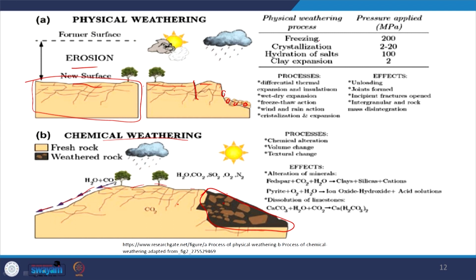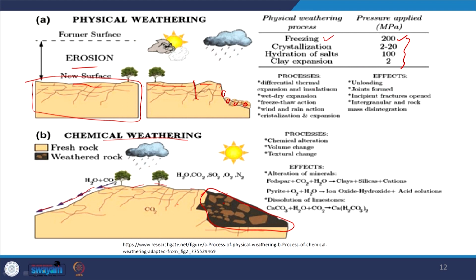And here, physical weathering processes and pressure applied: freezing, where the pressure is 200 megapascal, crystallization, hydration of salt, clay expansion. These are the pressures for each corresponding process.